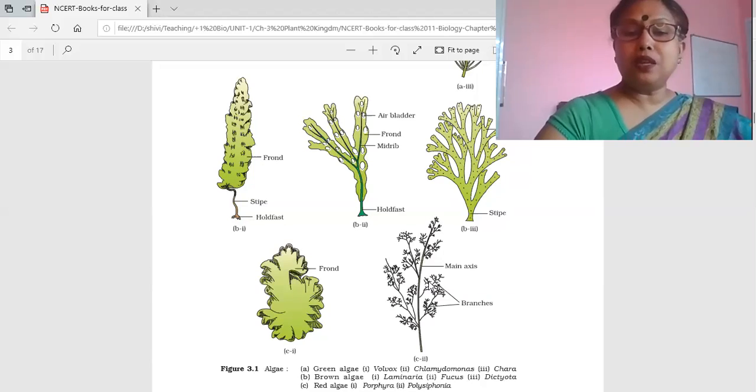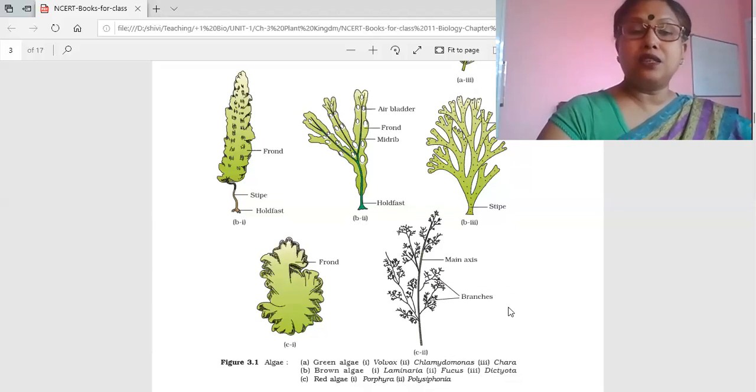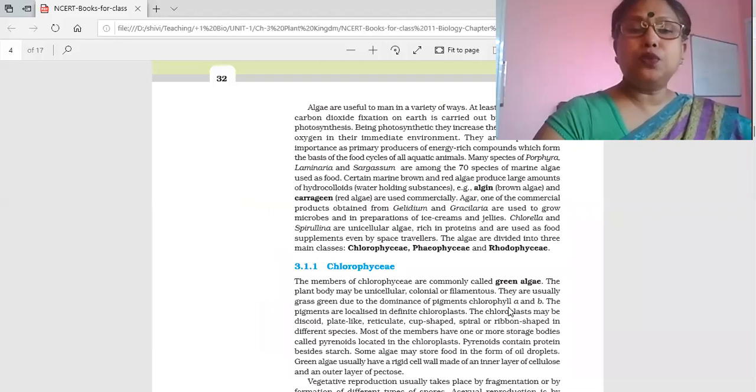So coming to the next one, these are all very important for your NEET, even the examples are important. Now you see, usually the brown algae and the red algae have certain hydrocolloid substances: algin, which you can see in brown algae, and carrageen, which you can see in red algae. They are hydrocolloids, water-holding substances. Certain economic importance of algae: Gelidium and Gracilaria can be used in ice creams and jellies.